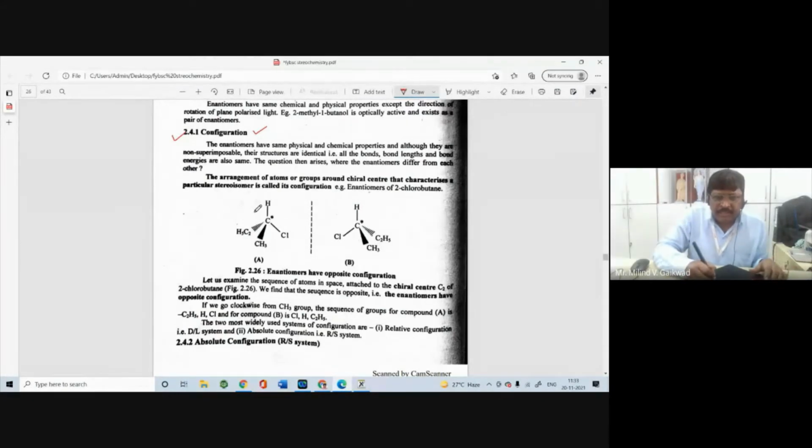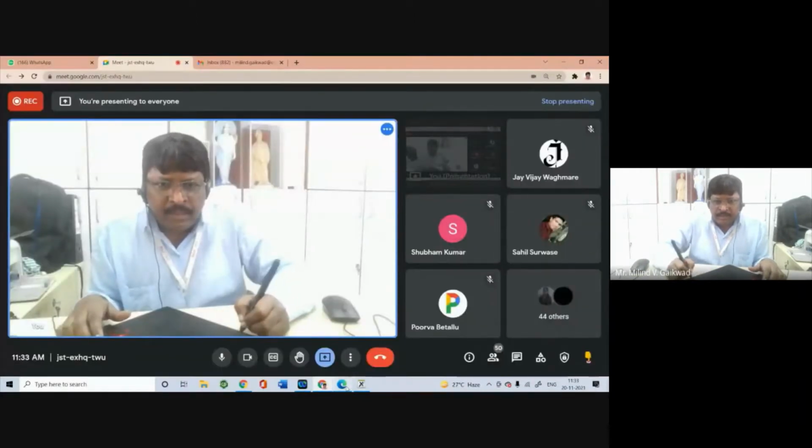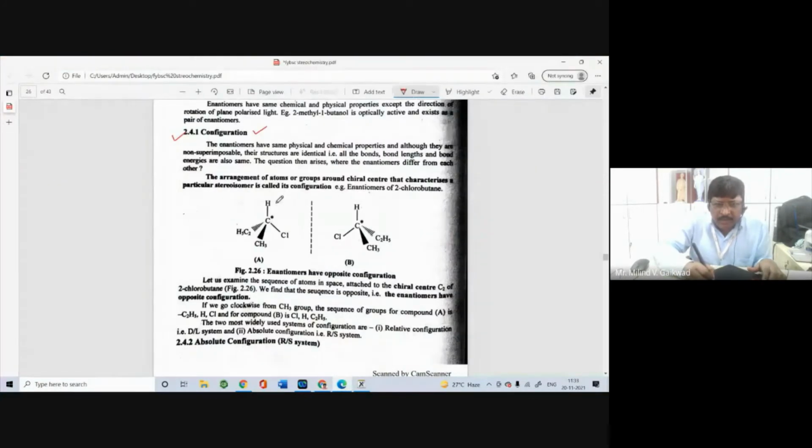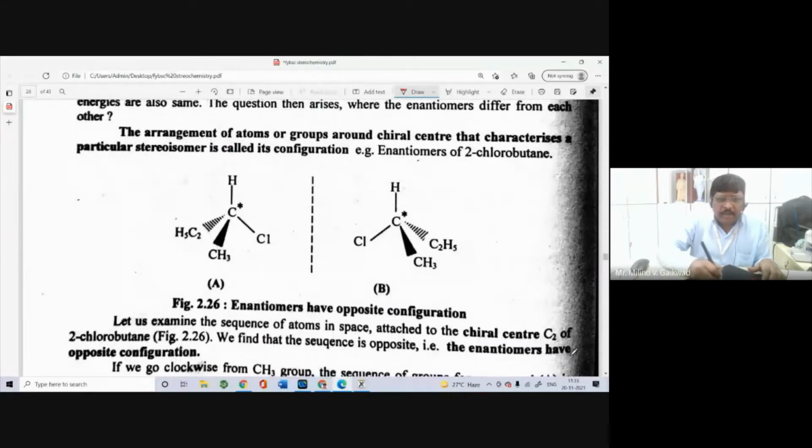For example, take this molecule. In this molecule, see the groups arranged in the molecule. Here is a hydrogen, here is a chlorine, here is CH3 and C2H5. Suppose I write number 1, 2, 3 and 4.